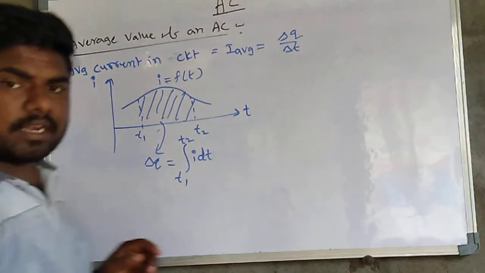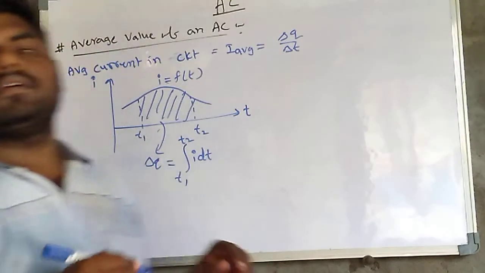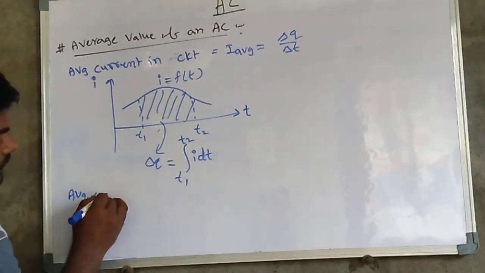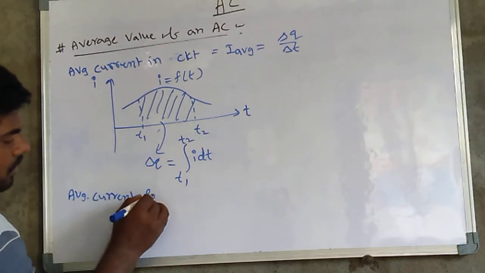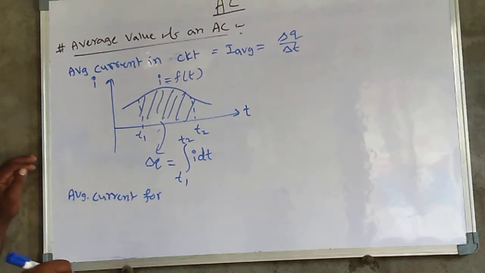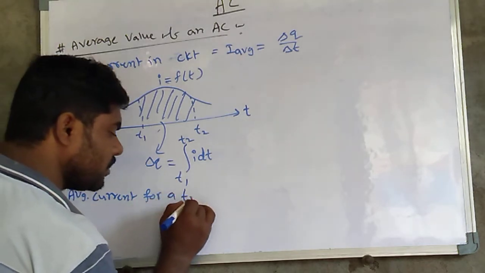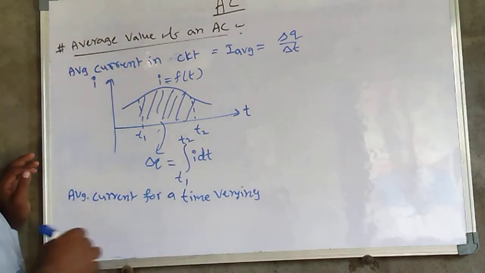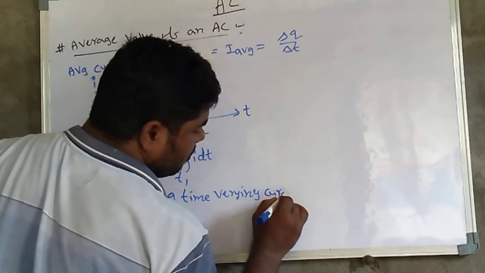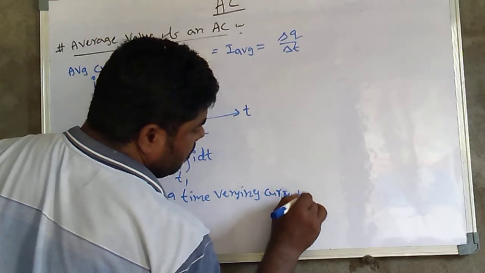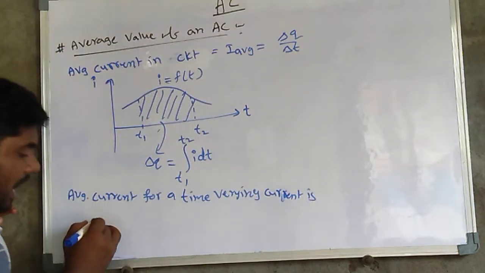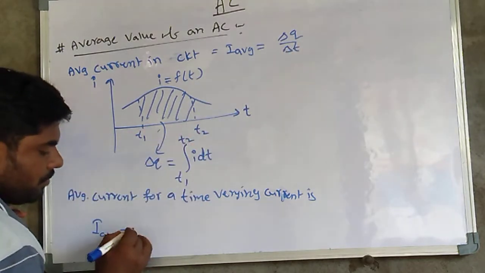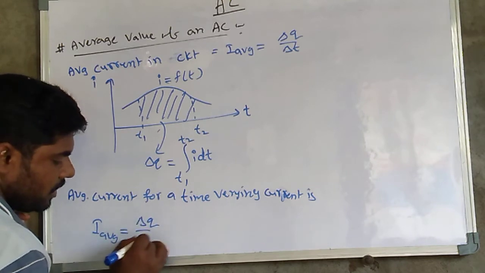So the average current for a time varying current is I average is equal to delta q divided by delta t.